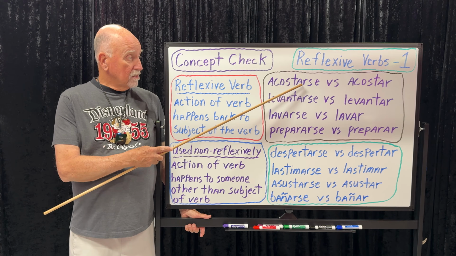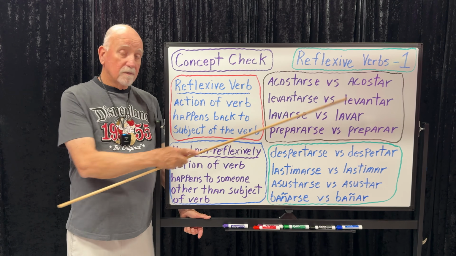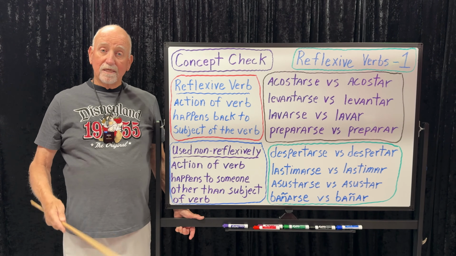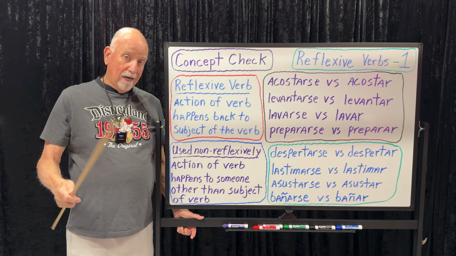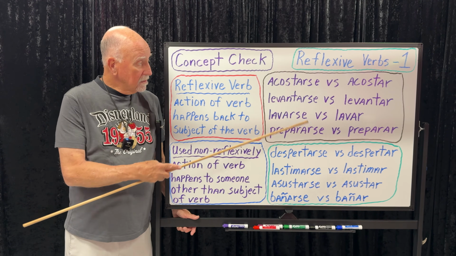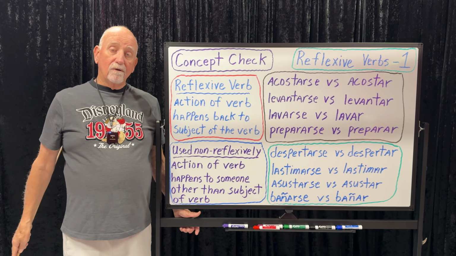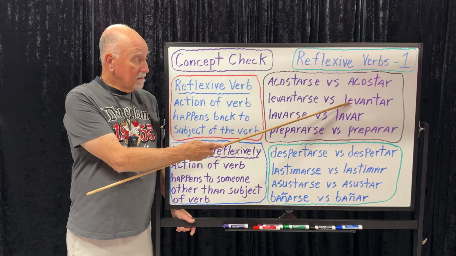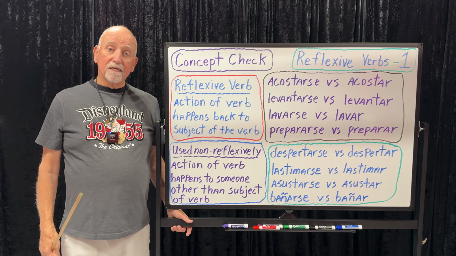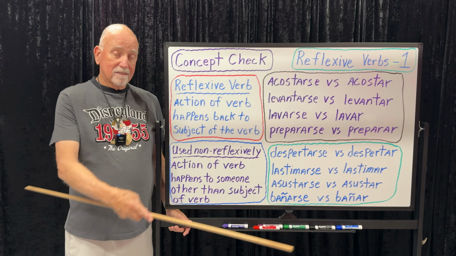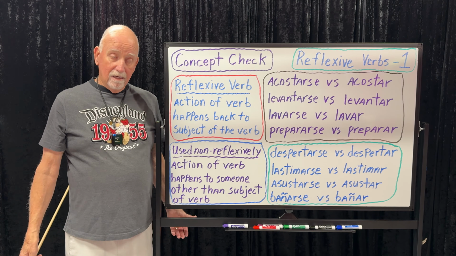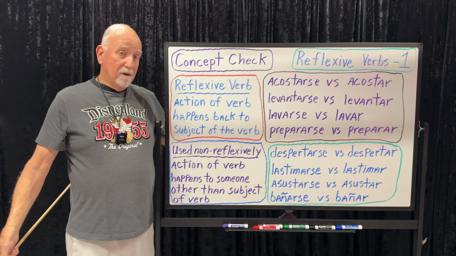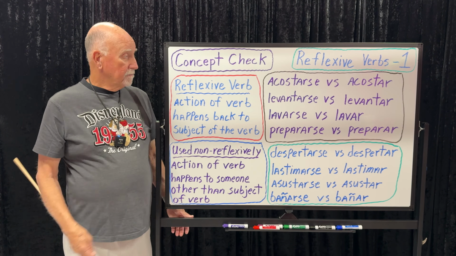Let's go back to our first cluster. Acostarse is to go to bed. Acostar is to put somebody to bed, like I'm going to put the kids to bed right now. Ahorita voy a acostar a los niños. Levantarse, I always get up early. Siempre me levanto temprano. Levantar, used non-reflexively, is to lift. Who's going to lift the box? ¿Quién va a levantar la caja? Who's going to lift all this? ¿Quién va a levantar todo esto?